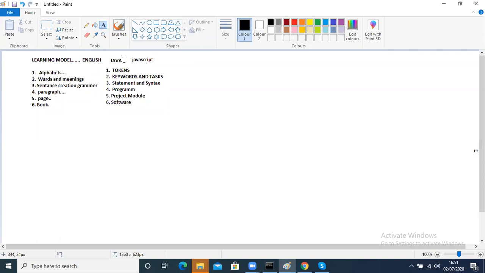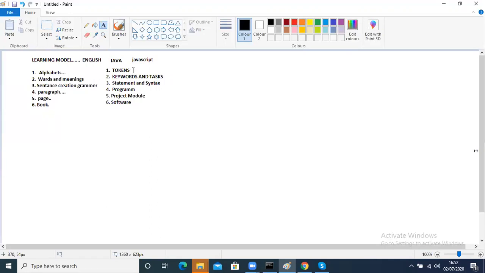I just used the Java language here. We have so many languages, and each and every language has the same kind of steps to follow to learn. Here we took Java as the example, since we are going to learn that. The terminology followed here is tokens. First we learn tokens, which is the equivalent of alphabets in Java. What we learn first in Java is tokens.